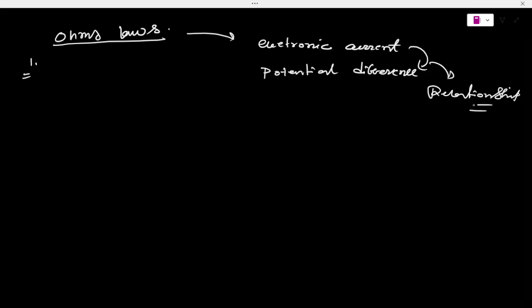So in 1928, which year? 1828, Ohm discovered one thing, that he established a law.